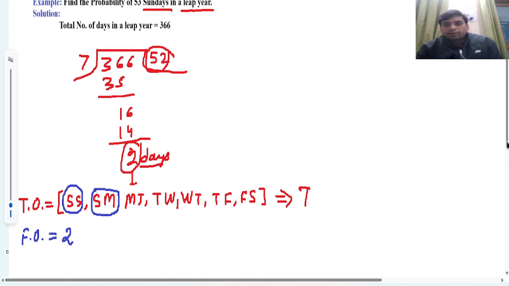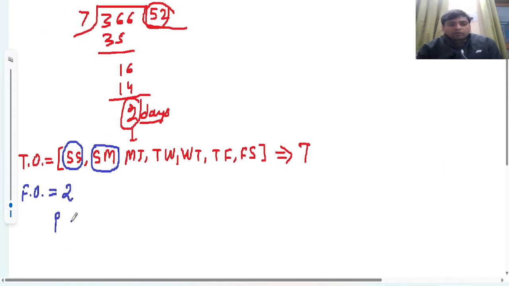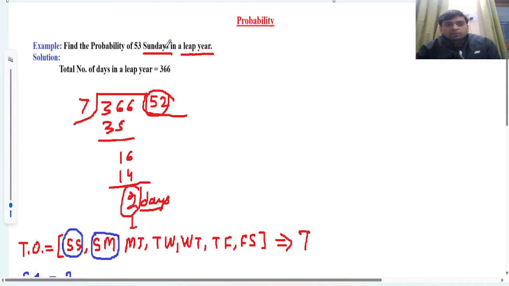So the required probability, as per the formula of probability, which is favorable outcomes upon total outcomes. So for 53 Sundays, there are 2 favorable outcomes and the total possibilities of days are 7. So the probability of 53 Sundays is 2 upon 7. In the same way, the question may be based on Saturday, Monday, Tuesday or any other day. For all types of days, you will find the same thing, right?